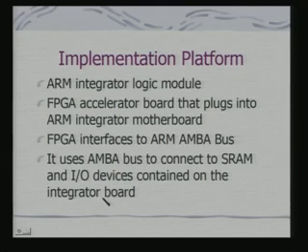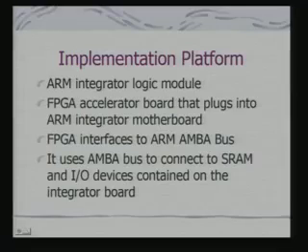The integrator board is basically your hardcore host CPU, and this accelerator board is the basic hardware framework on which you will be implementing the required function. And this accelerator makes use of the same AMBA bus to communicate with the processor, as well as for making use of the memory and IO devices.